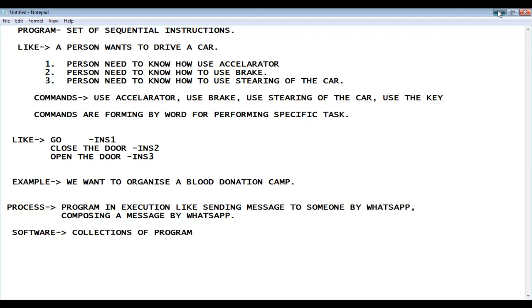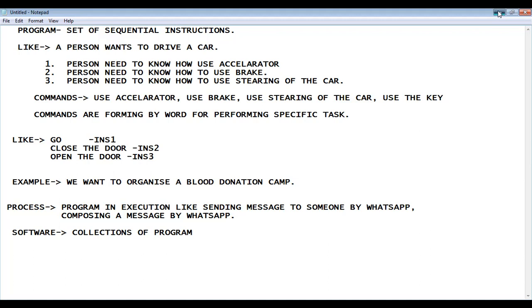Here you can see the instruction is performed by the worker, and the worker is getting some kind of work, and finally it can deliver some product. The same thing is applicable for the program. Programs are related with the computer, and it can generate the product with the support of a group of instructions. So the human work model and the computer work model, if I consider, both are similar.